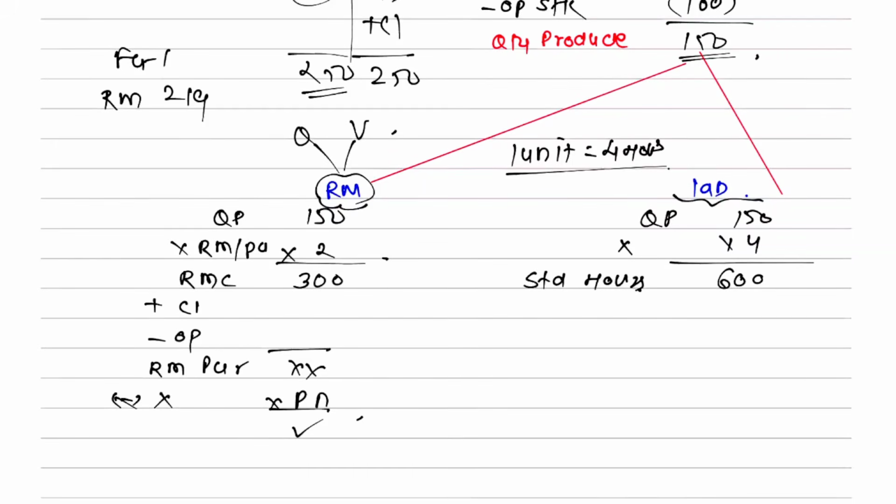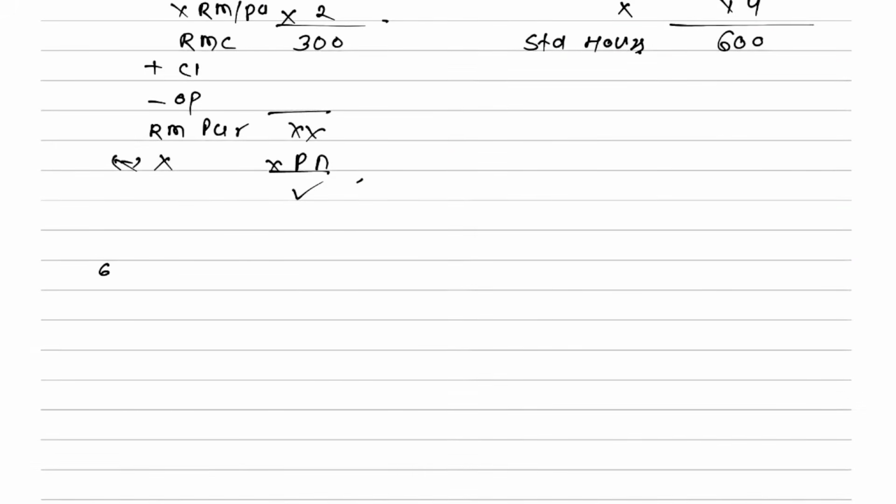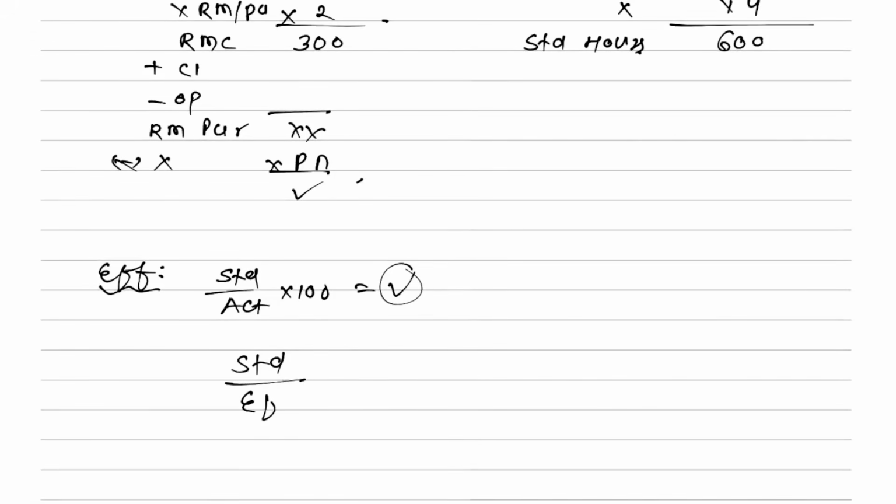Now there is one formula which we have seen. I cannot explain the logic fully now, it will come later in the ratio part, but the efficiency ratio formula is standard hours upon actual hours into 100. Now you want actual hours, so standard upon efficiency ratio into 100, you will get your actual hours. So standard hours you have to divide by the efficiency ratio, then you will get the answer.